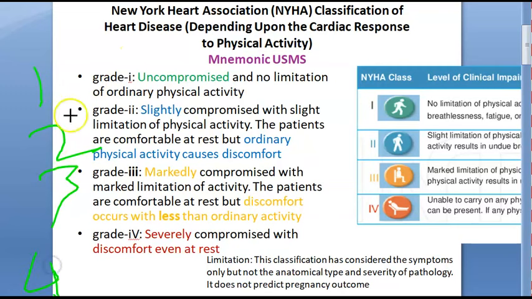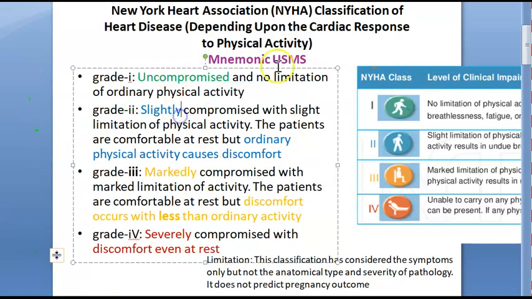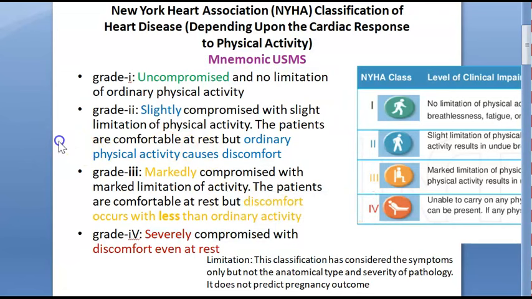Okay, the first one is grade 1 where it is uncompromised. There is no limitation to ordinary physical activity. Okay, so that is uncompromised. See, the mnemonic here is USMS, uncompromised, slightly compromised, markedly compromised, severely compromised. Okay, USMS. So what is the first one? Uncompromised. There's no limitation to ordinary physical activity. They have shown here, this man is running, you can see.